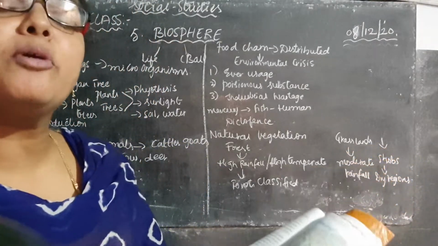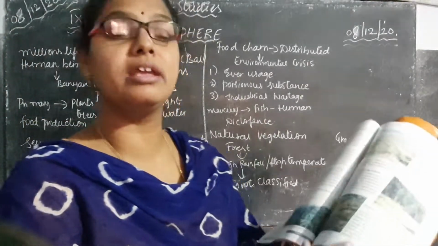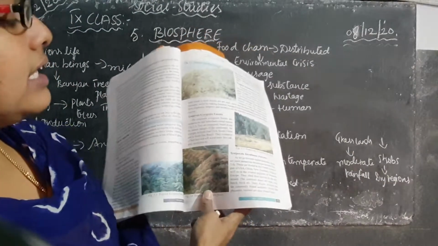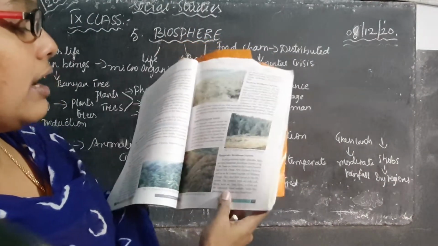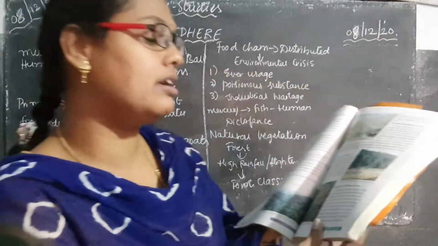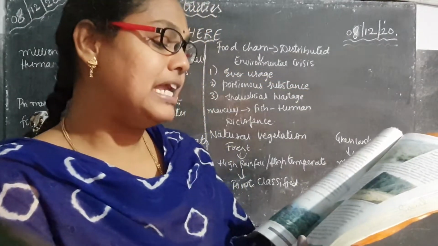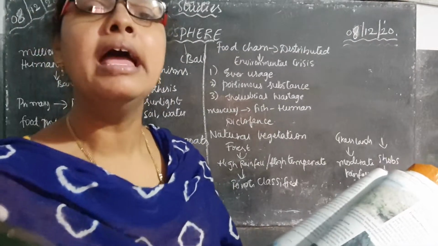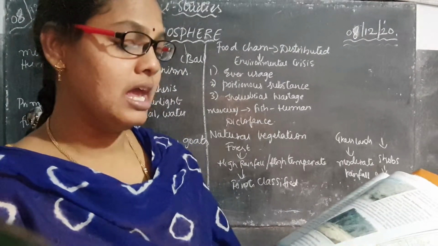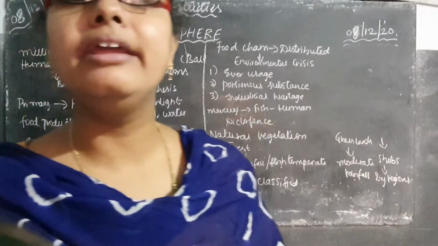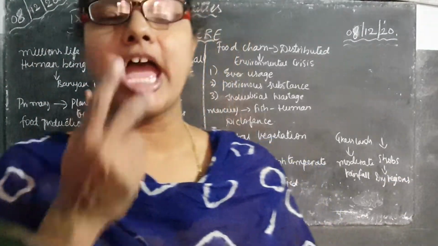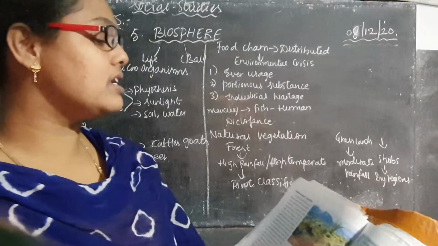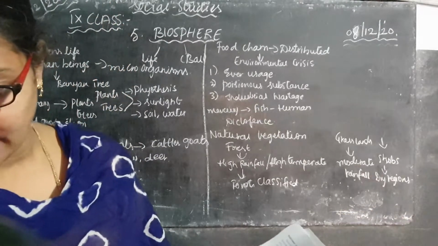So what type of animals are we able to see here? This is the picture of what, children? Look in your textbook. In the temperate deciduous forest, we find trees like oak, ash, beech, etc. And the animals we find in the temperate deciduous forest are deer, foxes, wolves, etc. This is about temperate deciduous forest.